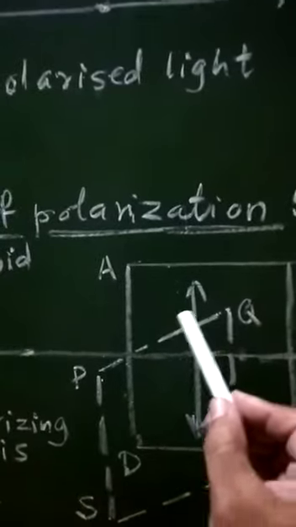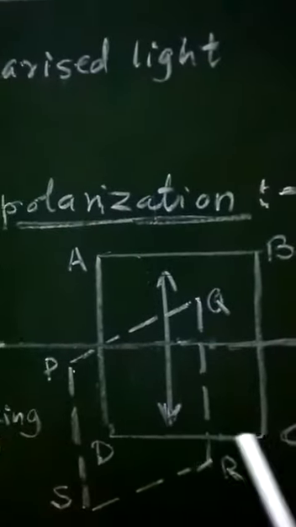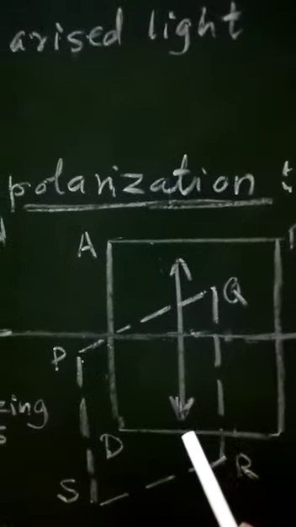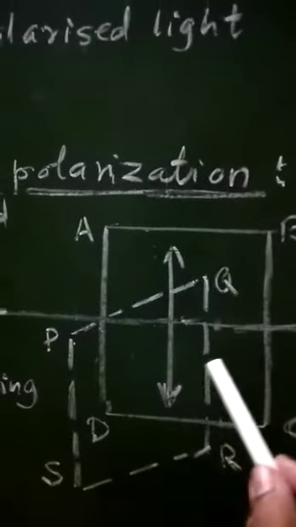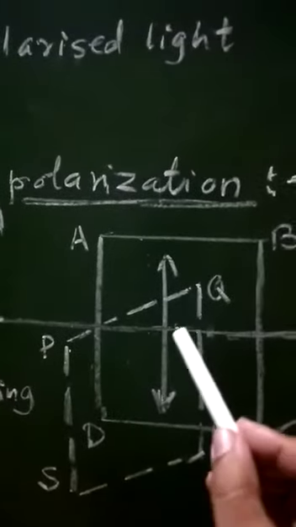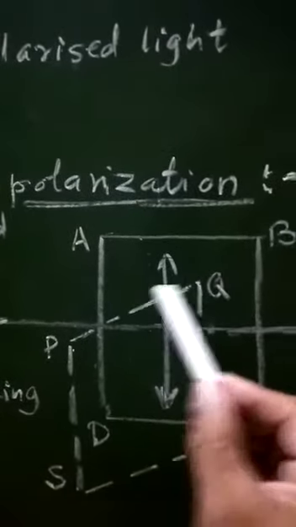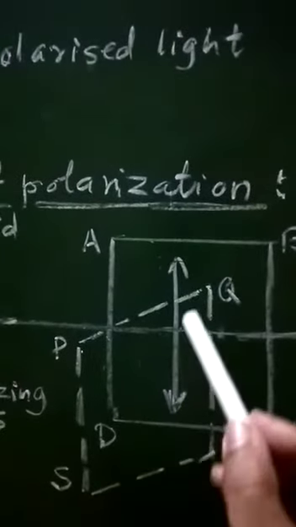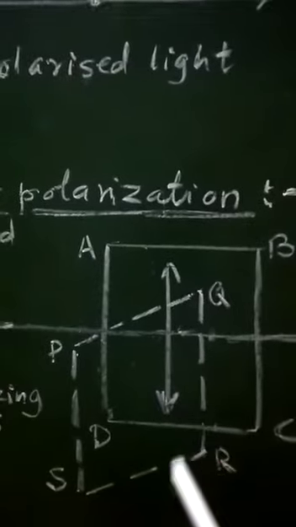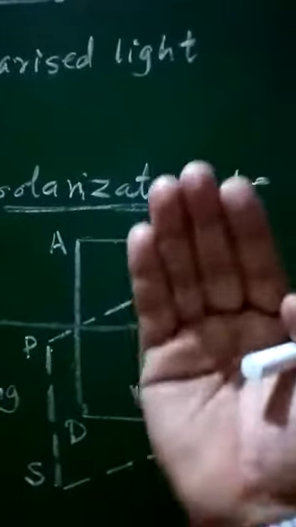Therefore only the vertical vibrations of electric field vectors will get passed through it, and hence the plane ABCD, which is in the vertical direction, will contain the vibrations of electric field vectors. Such type of plane which contains the vibrations of electric field vectors will be the plane of vibration, and therefore the plane in which the vibrations of electric field vectors are present is called the plane of vibration. Now this plane of vibration ABCD is in the plane of the board.